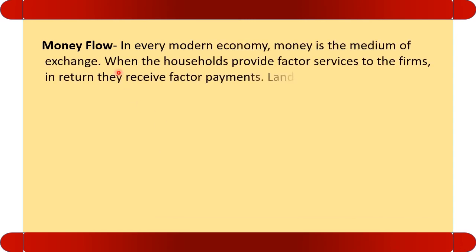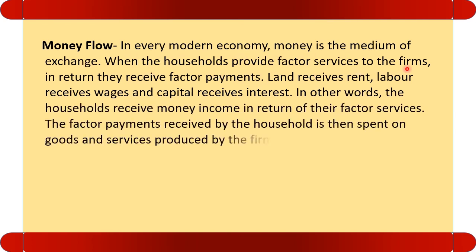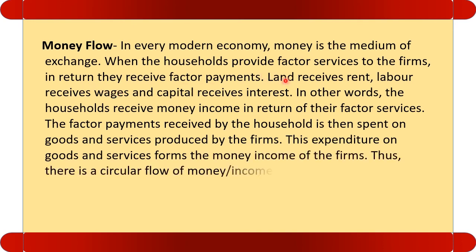In a modern economy, money is the medium of exchange. When the household provide factor services to the firm, in return they receive the factor payment. And the household pay the money to the firm at the time of purchasing the goods. So there is a movement of money. The money comes to the household in the form of factor payment, and money finally reaches the hands of the firm through the price of the goods and services. So here the flow of money is going on. Firstly, money comes in the hands of the household, then again the same money comes in the hands of the firm.